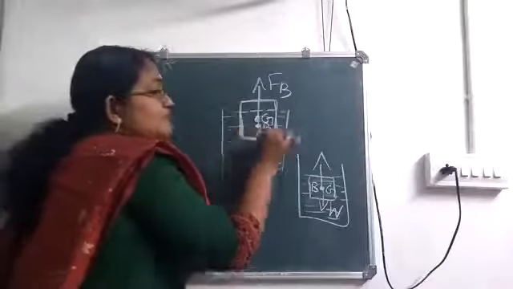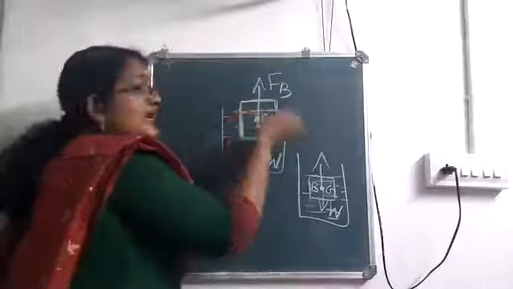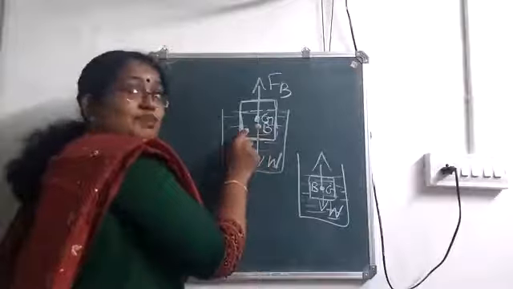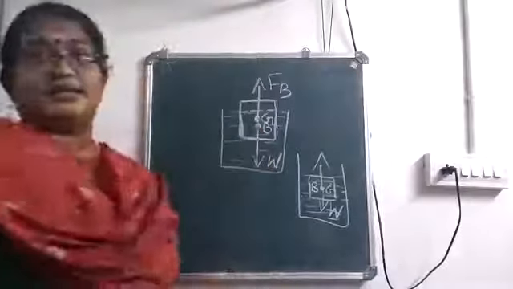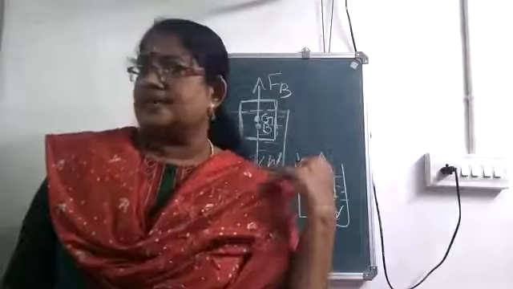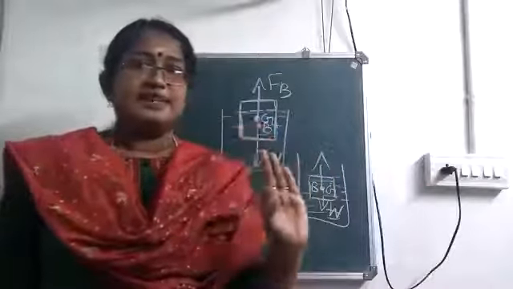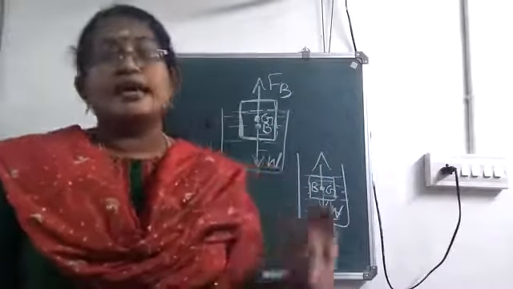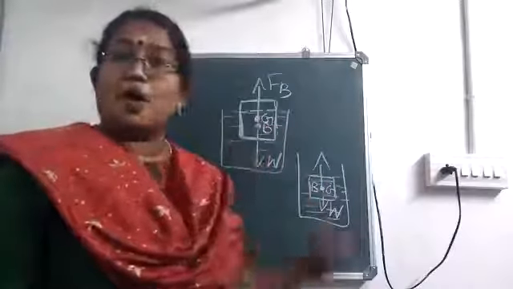So only this much part of the body is underwater. What is its center of gravity? What is the exact center of that? There we will be having the center of buoyancy.